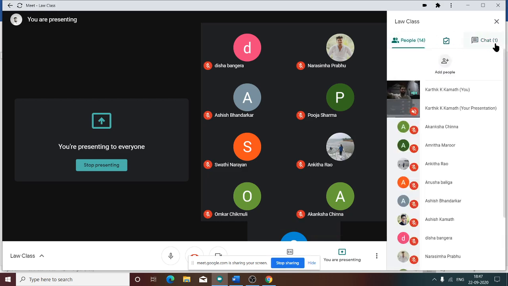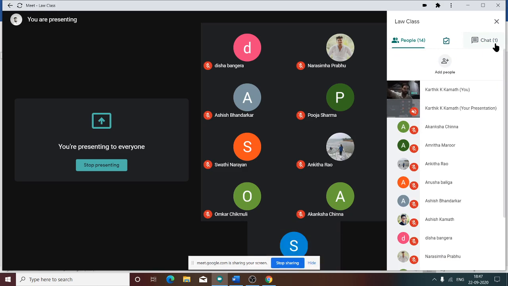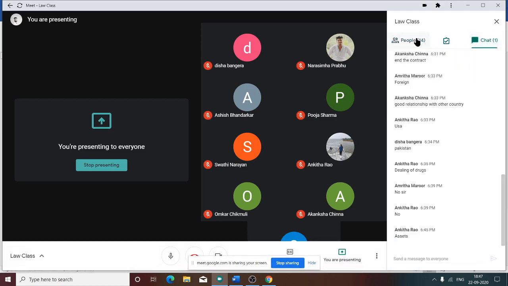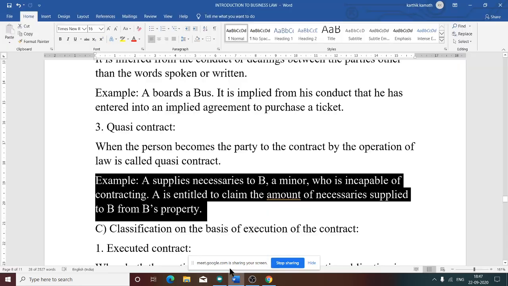B's property means those who are in charge of that minor. Suppose there is a minor, who is in charge? His parent is in charge, or else the guardian of the minor. That is the meaning of B's property.